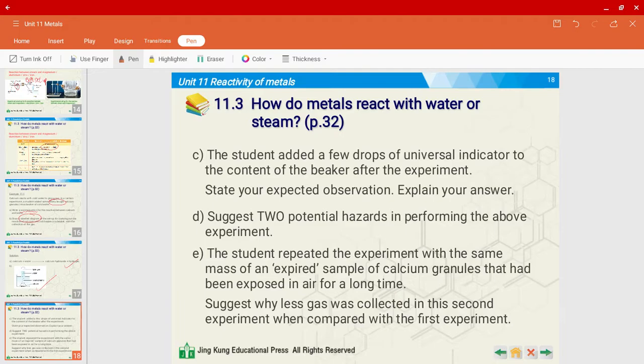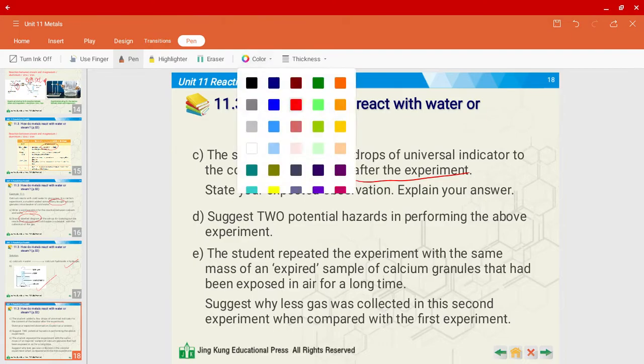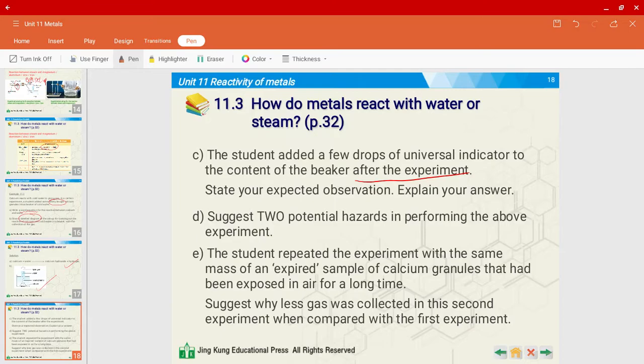Let's see question C. The student added a few drops of universal indicator to the content of the beaker after the experiment. State your expected observation and explain your answer. I've been teaching this to my Form 2 students. Universal indicator, do you guys remember what it is? It's been like 2 years. But universal indicator is an indicator to indicate whether a solution is acidic or alkaline.